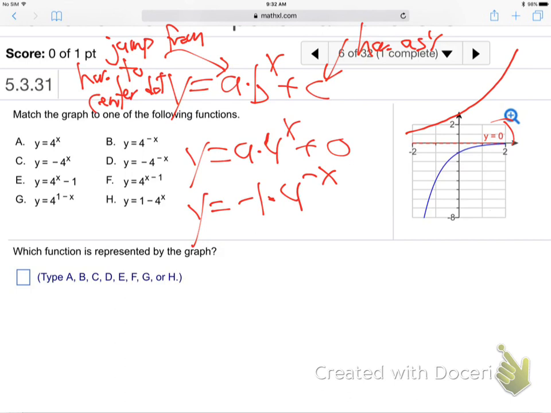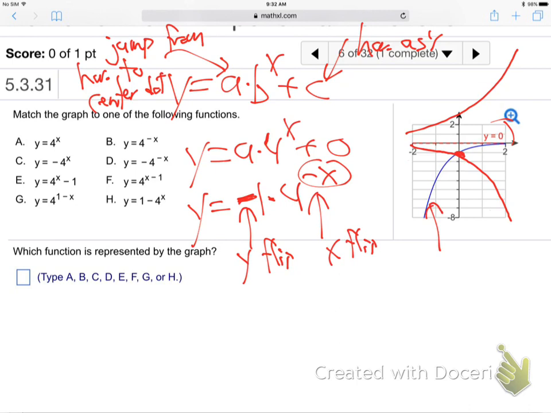So the normal one goes up like that. This negative here is a y flip, right? That flips it downward. But then this is an x flip, which flipped it sideways so that it ends up as it really is. So they flipped it down and they flipped it sideways, so it goes like that. Both flips have been done on that one. So that's what we're looking for. Where's that one? It's D, right? Yeah, it's D. So there it is.